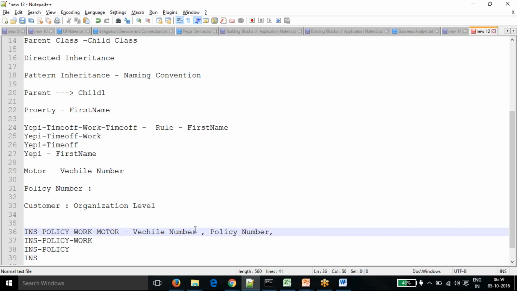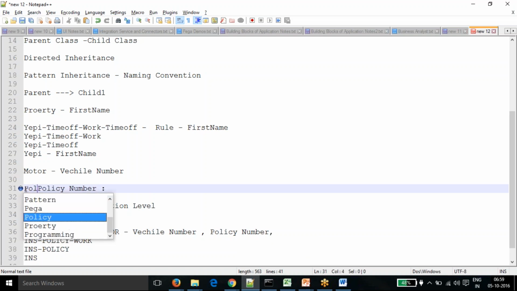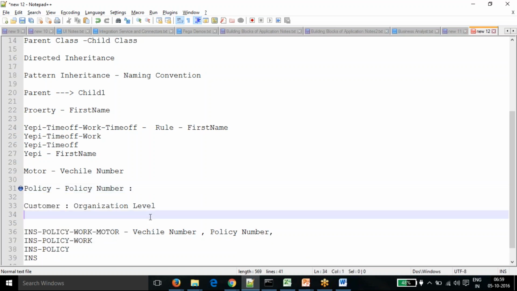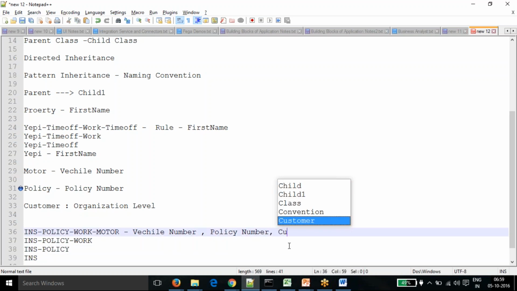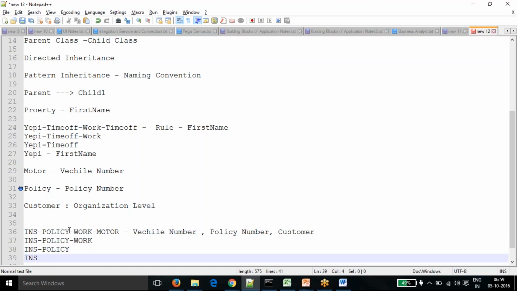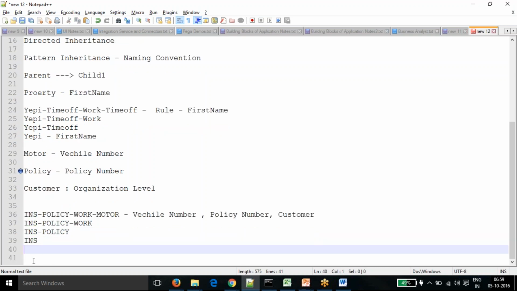The policy number is defined in the policy layer, so it will be found in this INS policy layer. It also uses the customer, which, when we are designing any rules, is defined in your organization layer in the INS.